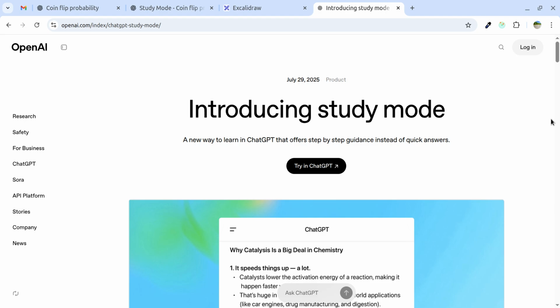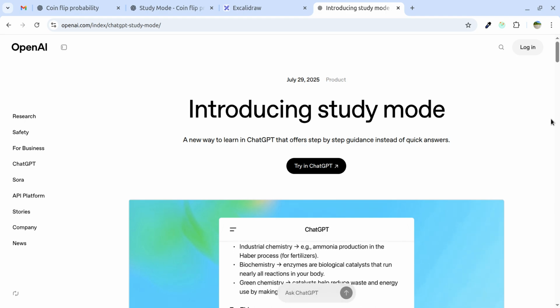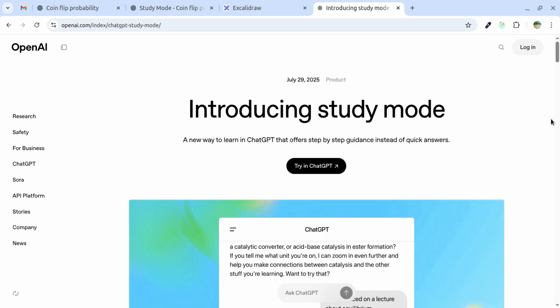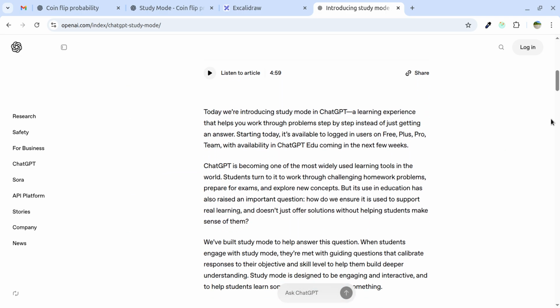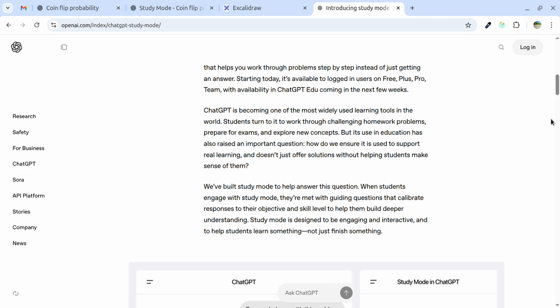So what is the main difference between this study mode and the normal mode? When it comes to normal mode, if you give some query to ChatGPT, it directly gives the answer to you, based on the context.